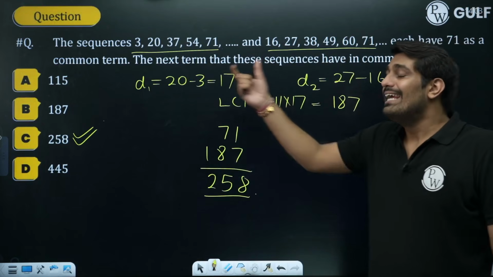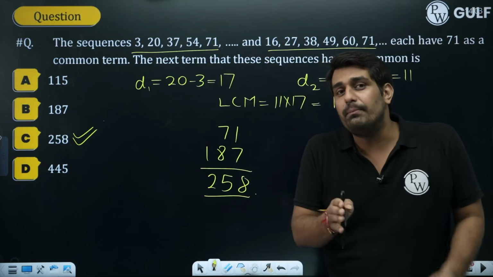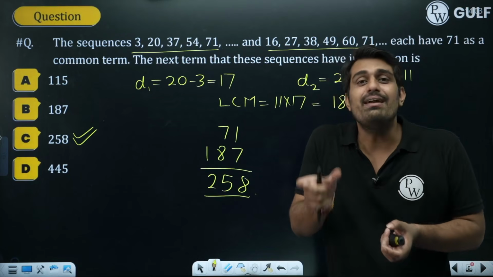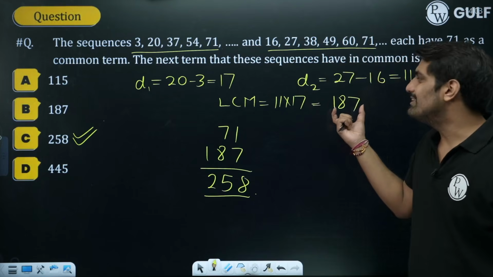This is how we need to proceed. Understand once again. In the case of APs, numbers are repeated when they have a common LCM. That common LCM will be repeating. 187 is the common LCM.